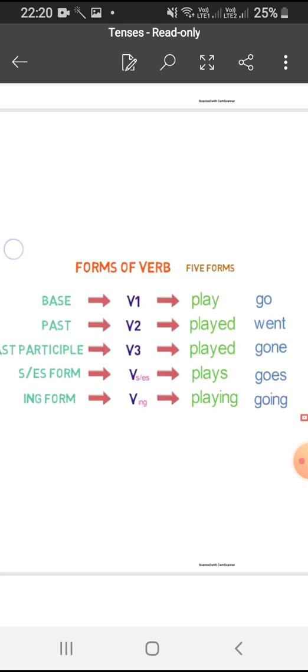Similarly, if you see the S or ES form, play will become plays and go will become goes. ING form, play will become playing and go will become going. So these are the forms of verb which tells you about the time of action, that when the action has been done.